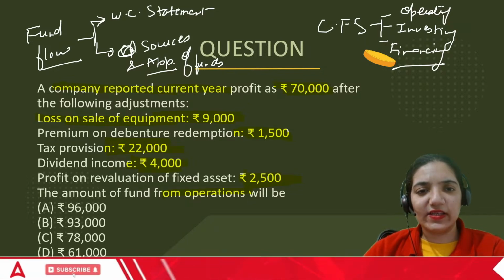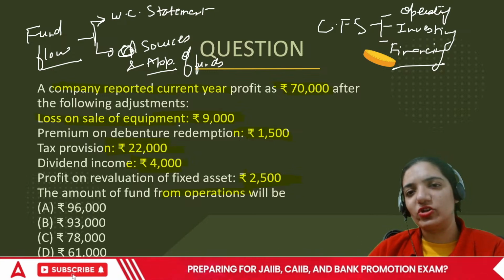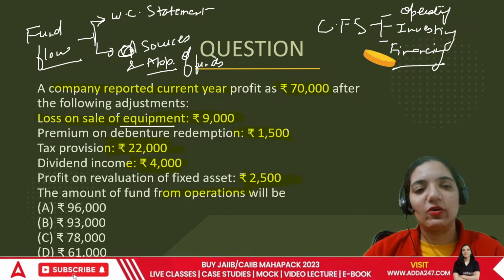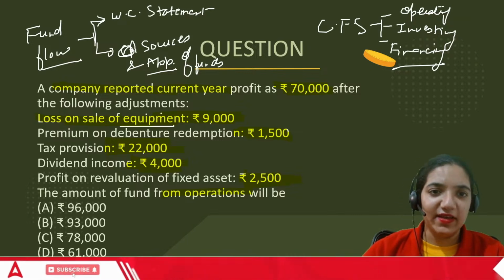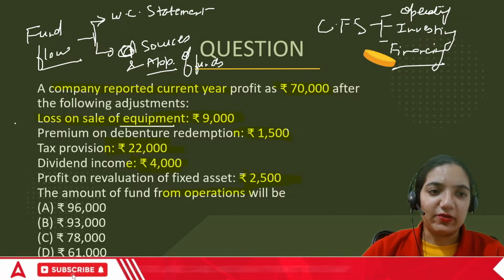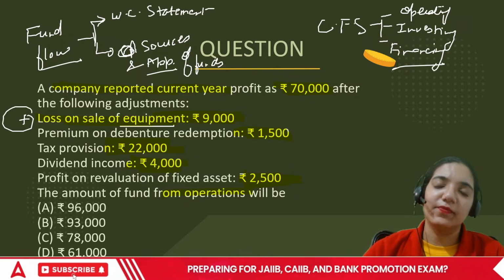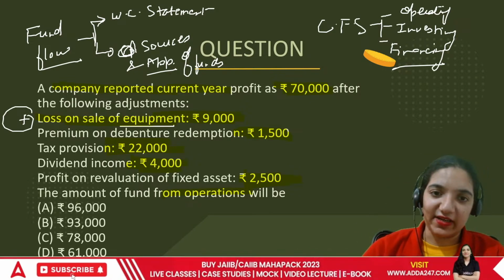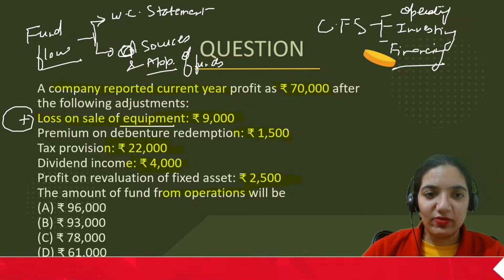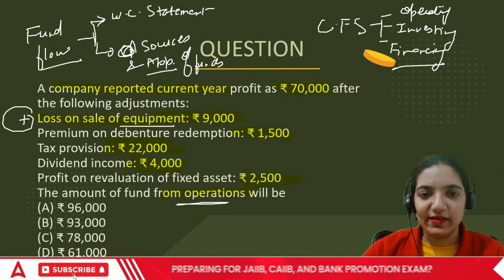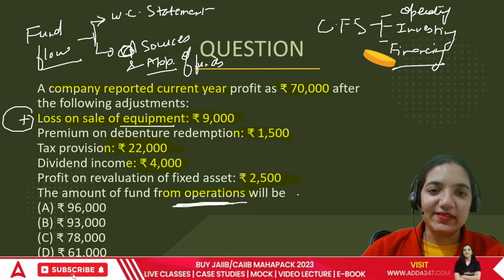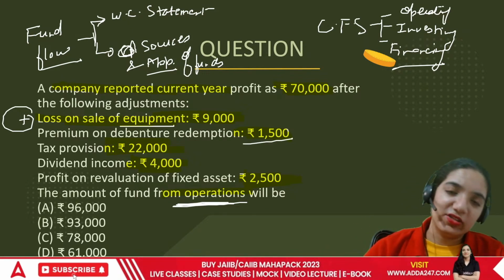So in this case, this is a question of cash flow, not fund flow. If we have a loss on sale of equipment, this has to be eliminated because it is not a part of the cash flow. It has to be removed. Only the receipts and payments are taken, that too in investing activity. While we are finding things as per operating, whatever is my hardcore business, premium on redemption is something that we pay. So this would have been a minus.